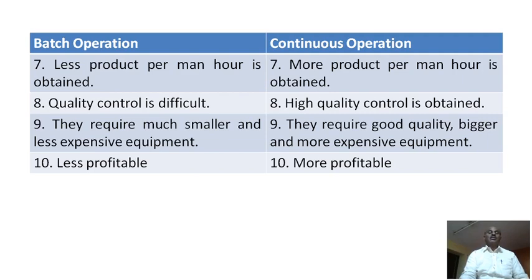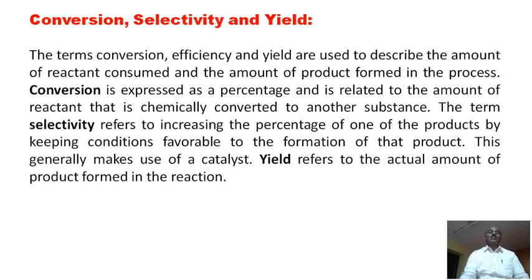You are always asked this in the examination. You are supposed to write all the points, 3 marks will be there, and you differentiate between batch operation and continuous operation. Now another point is conversion, selectivity and yield.